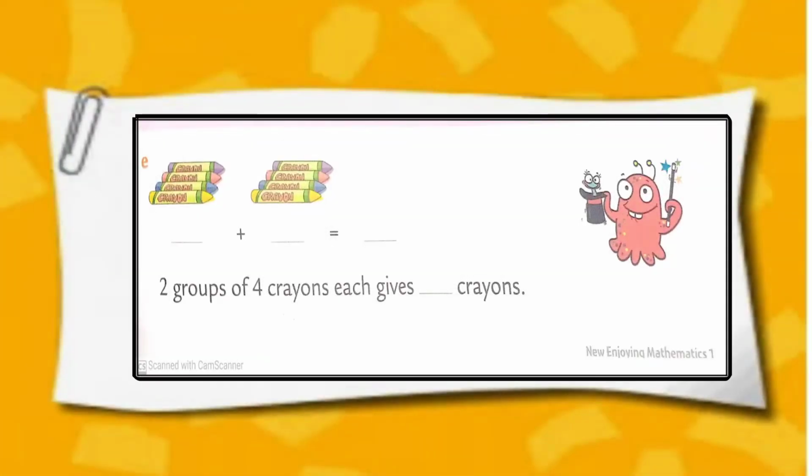Sum number E, here we have 2 groups of crayons. Each group has 4 crayons in it. So 4 plus 4 we get 8. 2 groups of 4 crayons each gives 8 crayons.